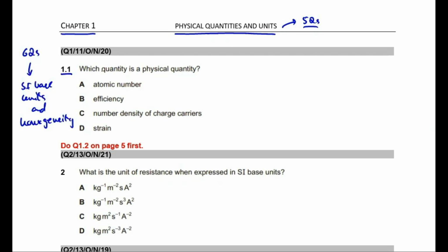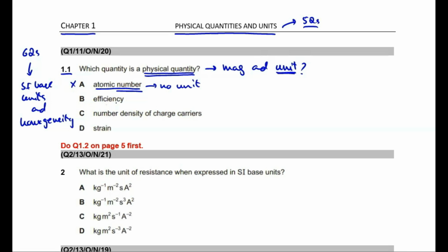Question number 1.1. Which quantity is a physical quantity? Students, we know that a physical quantity consists of a magnitude and a unit. Now, what does it mean? It means that a quantity can only be regarded as a physical quantity if it has a magnitude and a unit, right? Now, let's look at the options. Option A is atomic number. Students, atomic number has no unit. Why? Because it is a pure number. So, atomic number cannot be regarded as a physical quantity.